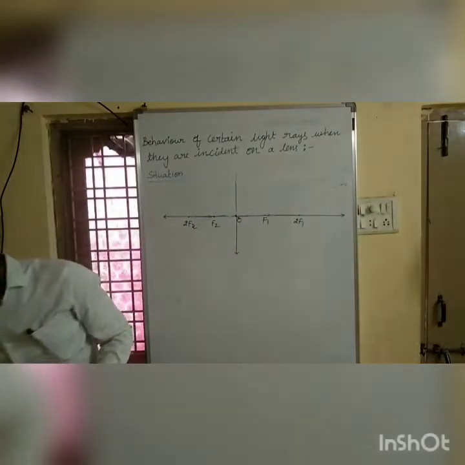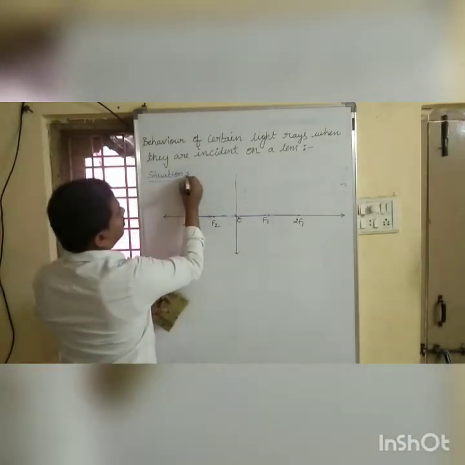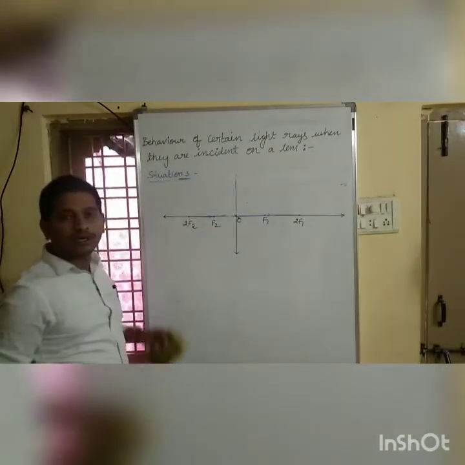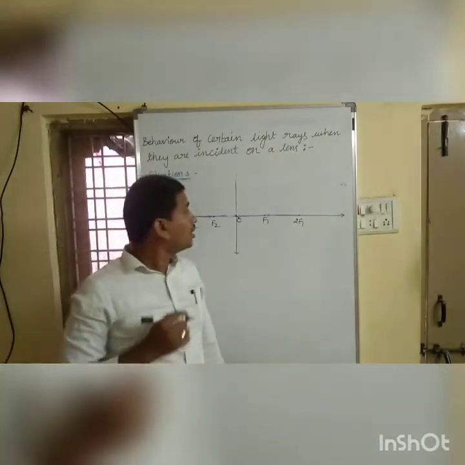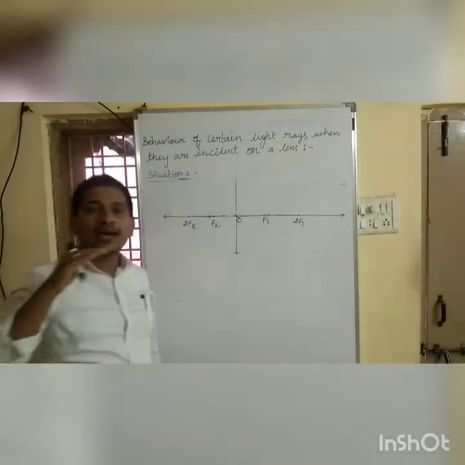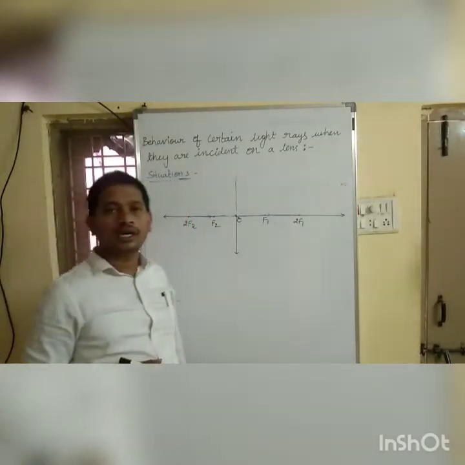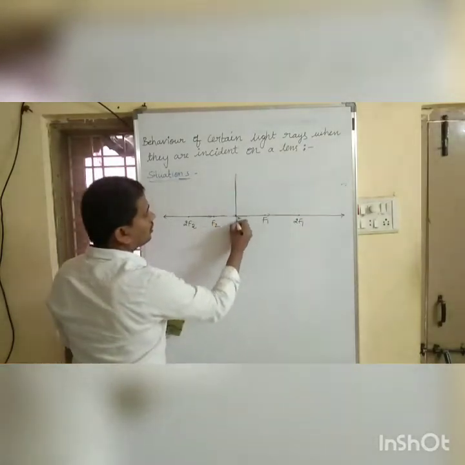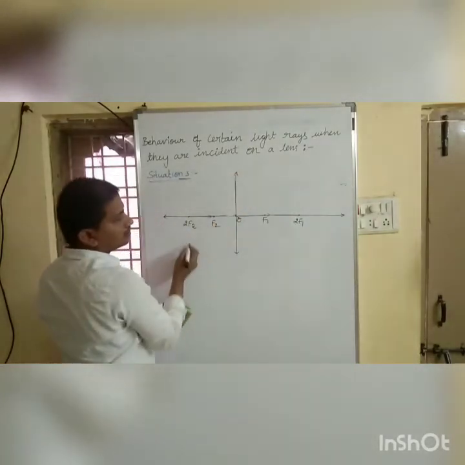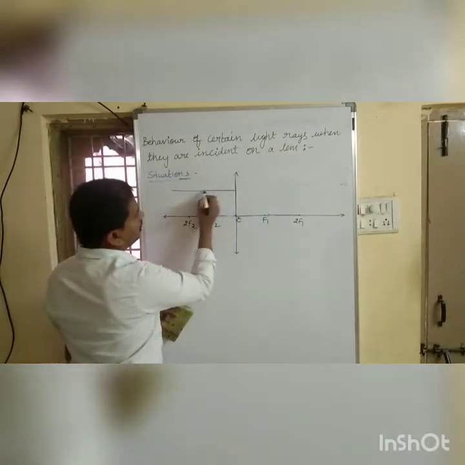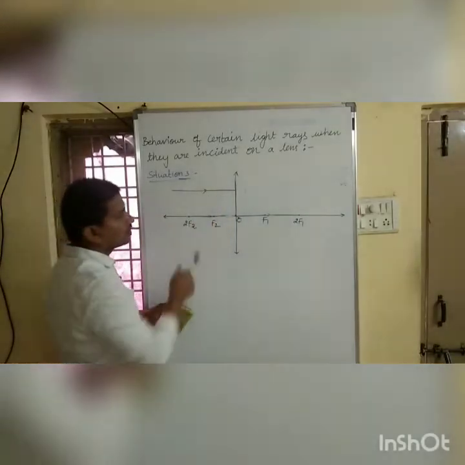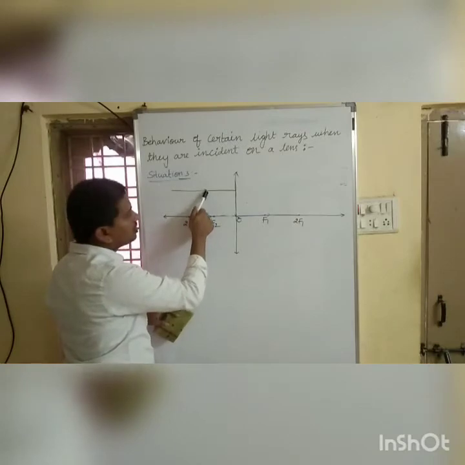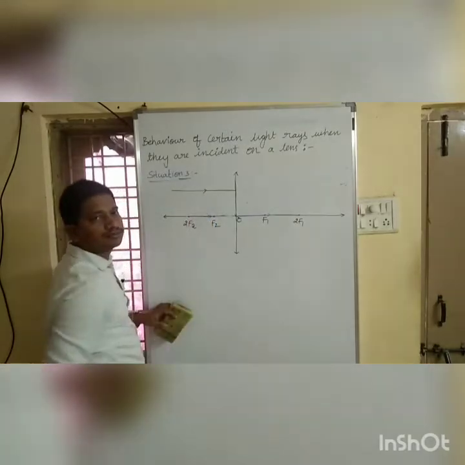Situation 3: a ray passing parallel to the principal axis. This is our lens. If you observe, this is our ray of light, which is parallel to the principal axis.